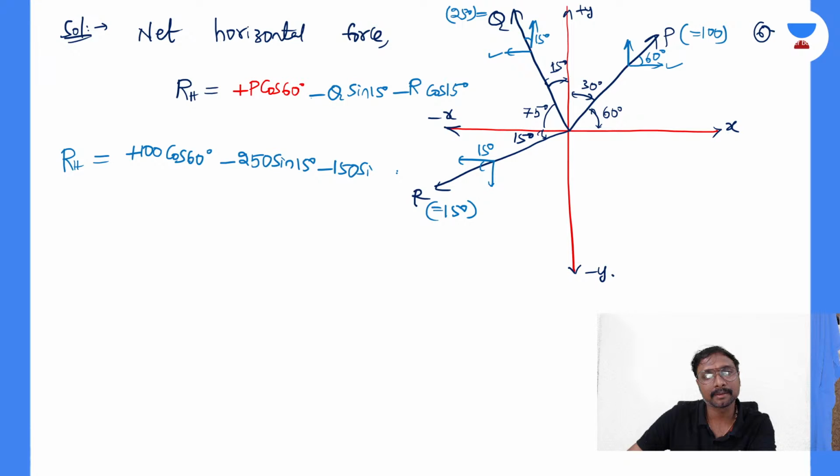So tell me, what is that horizontal force, that RH? It comes to be minus 159.59, right? So minus 159.59 you are getting, means it is on the negative x-axis or positive x-axis? It is on the negative x-axis. Similarly, net vertical force, how much will you be getting?